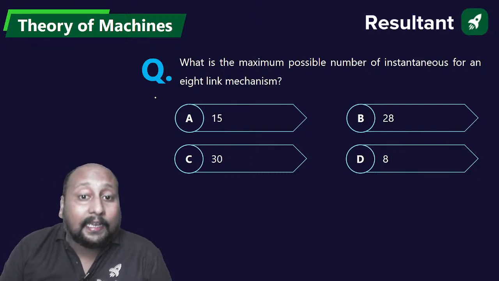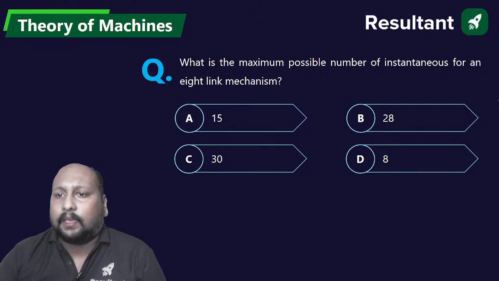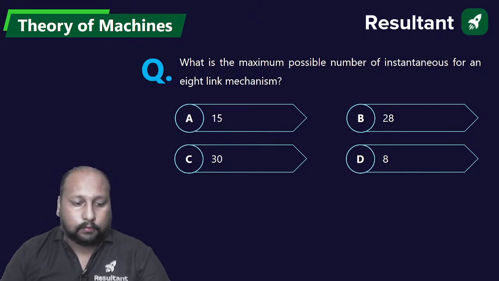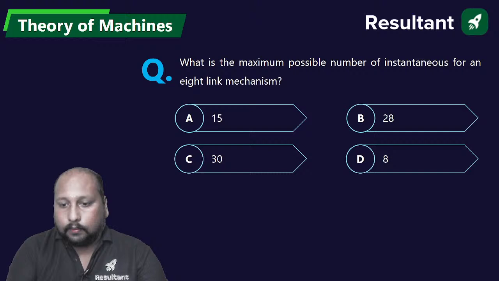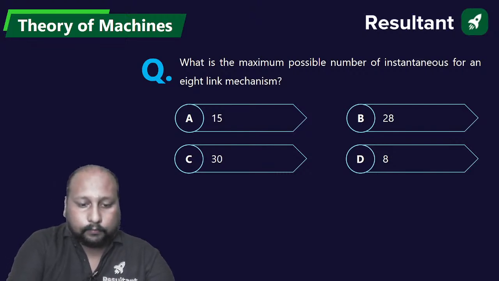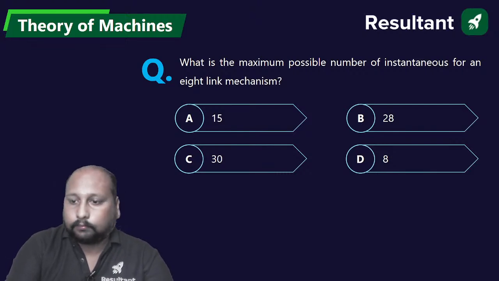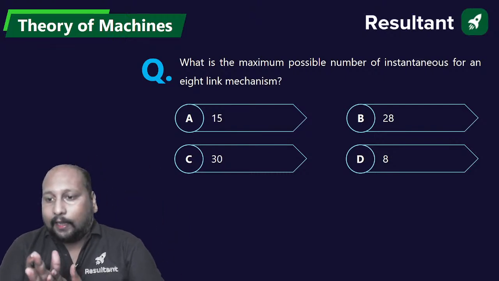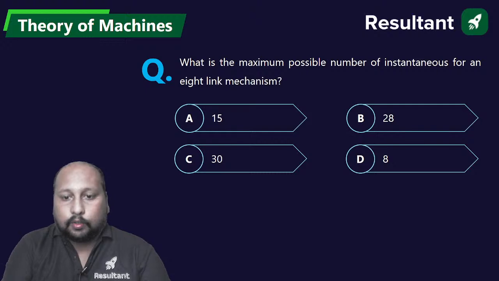So first question on the screen, from the mechanism topic: what is the maximum possible number of instantaneous centers for an 8-link mechanism? Chaliye. Quickly. First question on the screen. I hope everyone can see the first question. I want response from all of you, so that we can have a very good session.